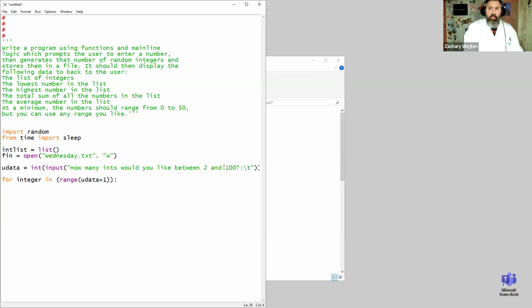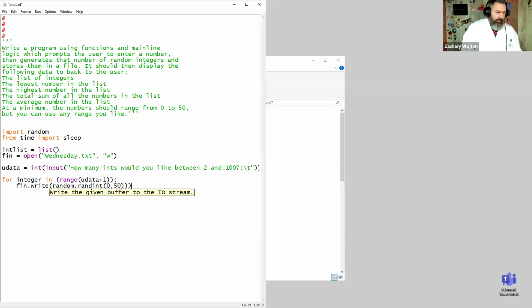Colon. And now we could call on my file, fin dot write. We're going to write random dot randint. We're going to create each integer at a time. Randint 0, 50. So a random integer between 0 and 50.